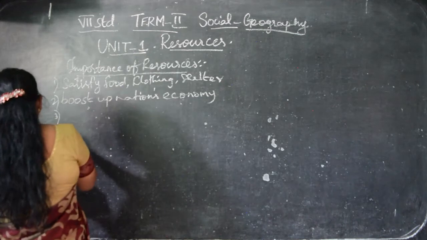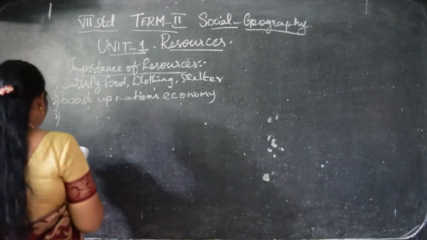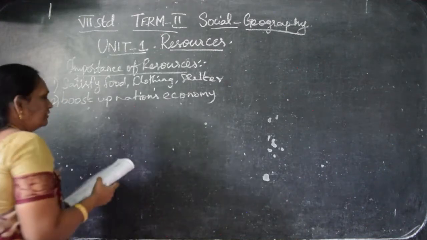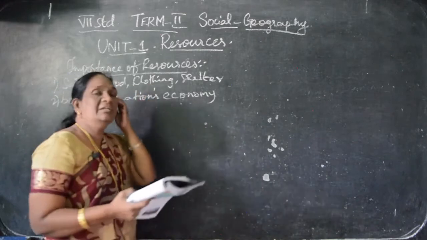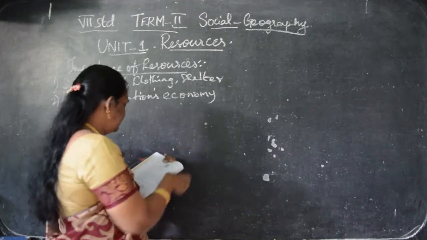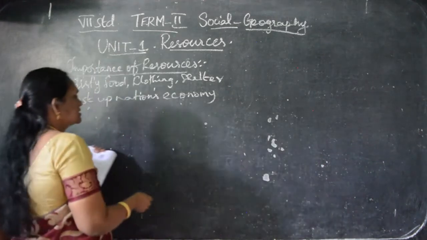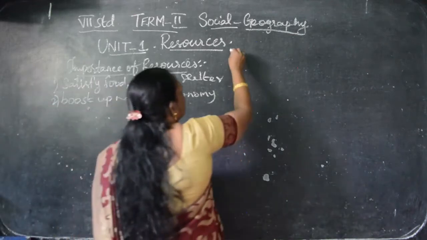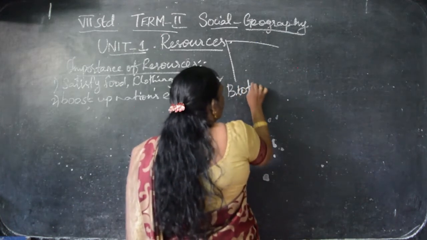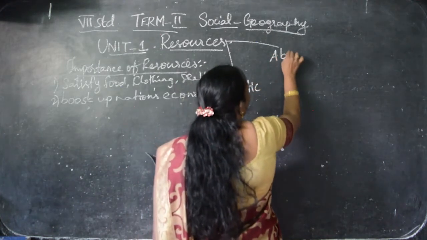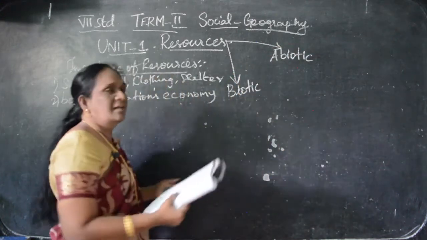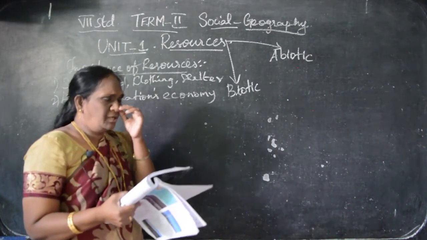Okay, and the next one. On the basis of the origin of the resources, we can divide the resources into two types. They are biotic resources and abiotic resources. What are biotic resources?